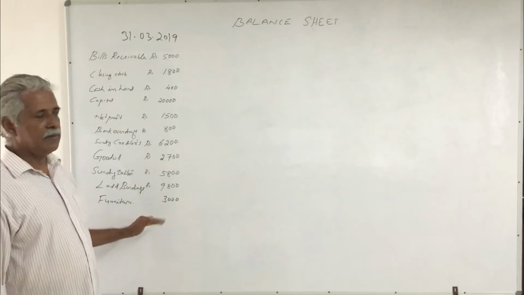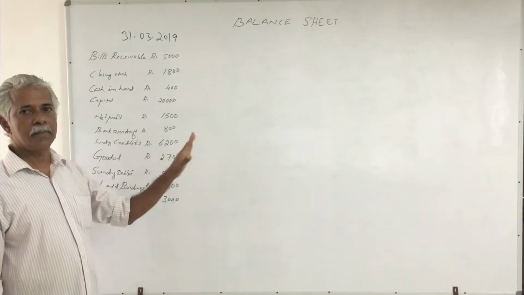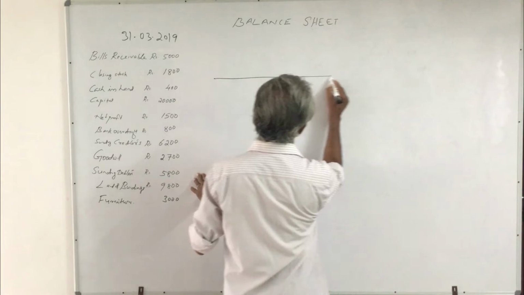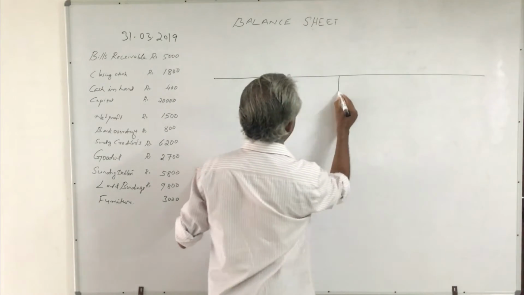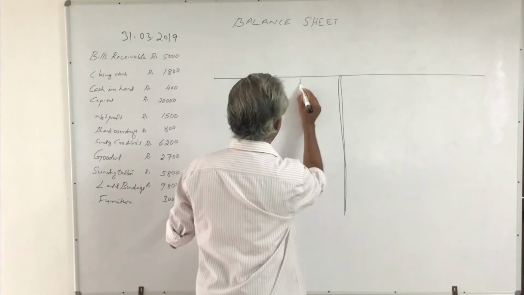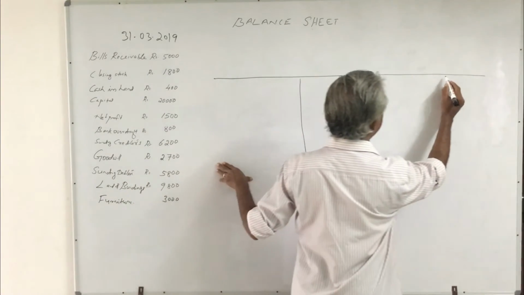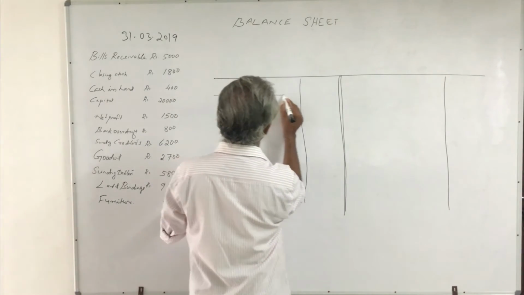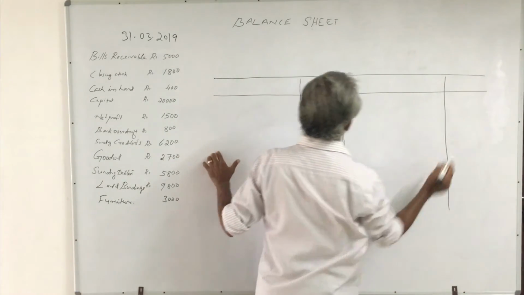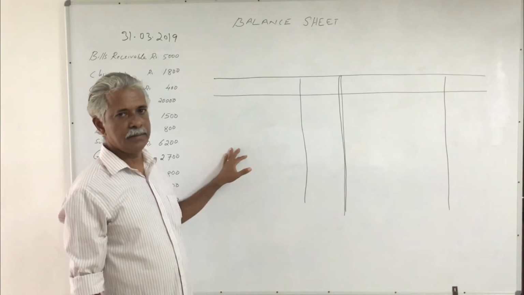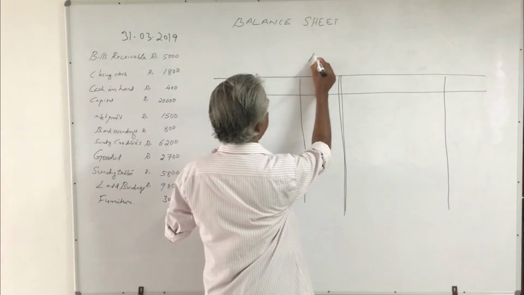From these, we have to prepare a balance sheet. As you know, the balance sheet is a statement with two equal parts. The left hand side is the liability side and the right hand side is the asset side. Thus, we have to give the heading for the statement, that is balance sheet.